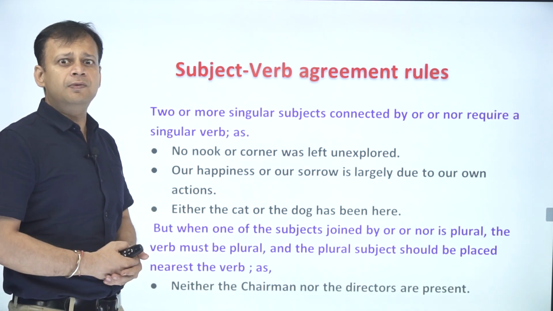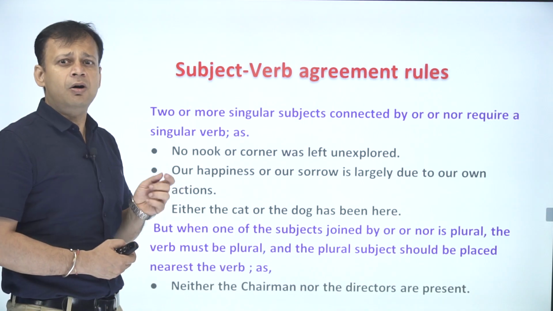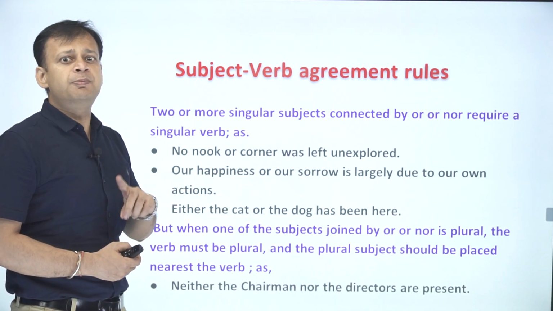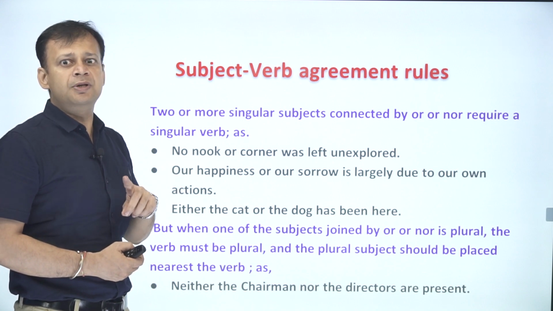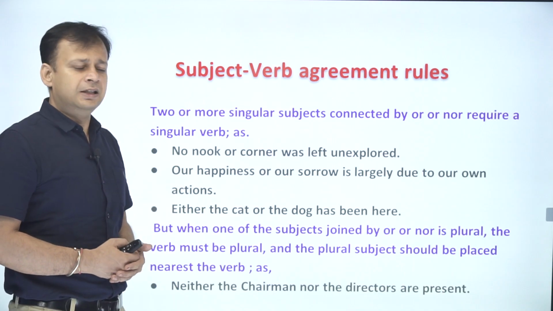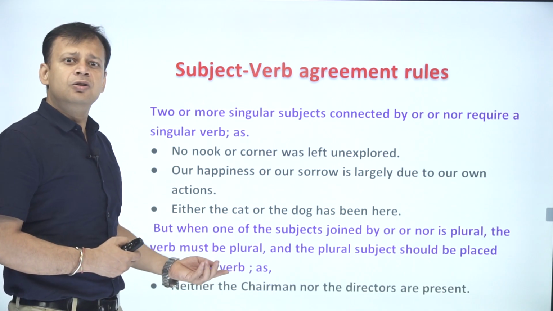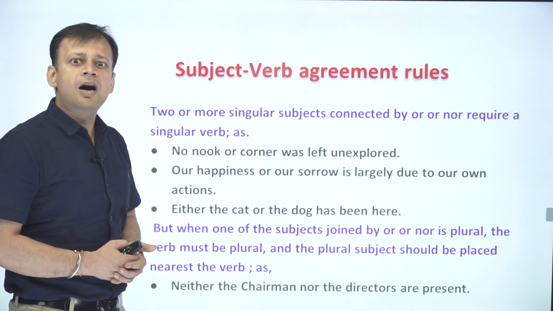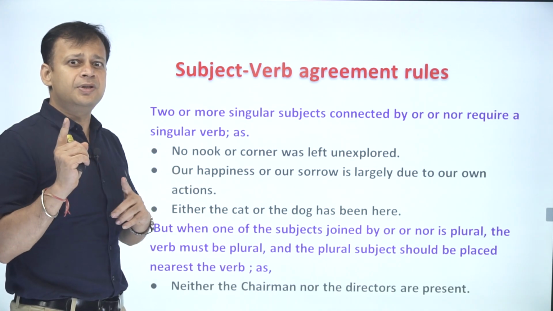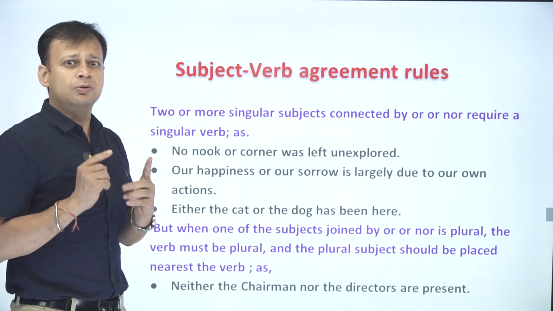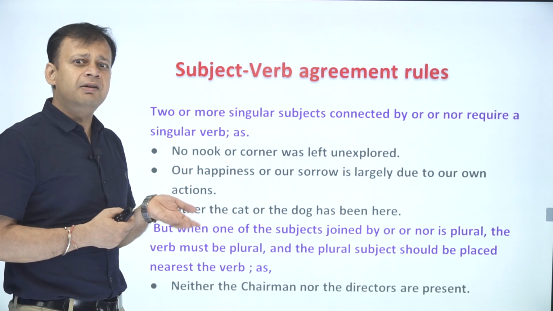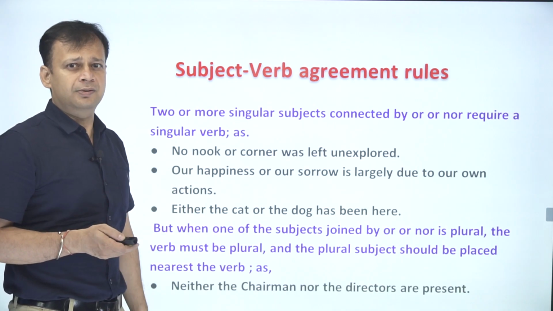But when one of the subjects joined by or or nor is plural, the verb must be plural and the plural subject should be placed nearest the verb. For example, neither the chairman nor the directors are present. So here neither is there, but one of the subjects is plural. So that's why we are choosing are over here and we are placing directors close to that as well.